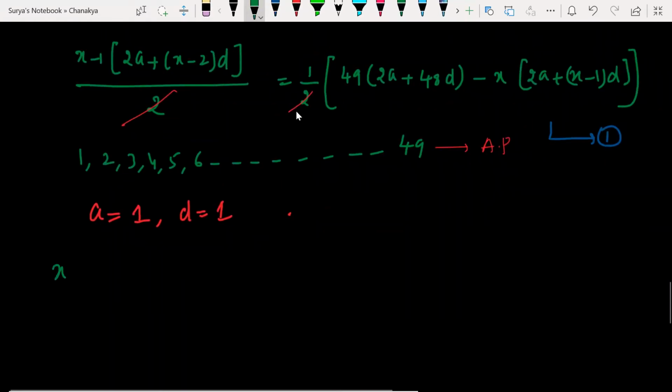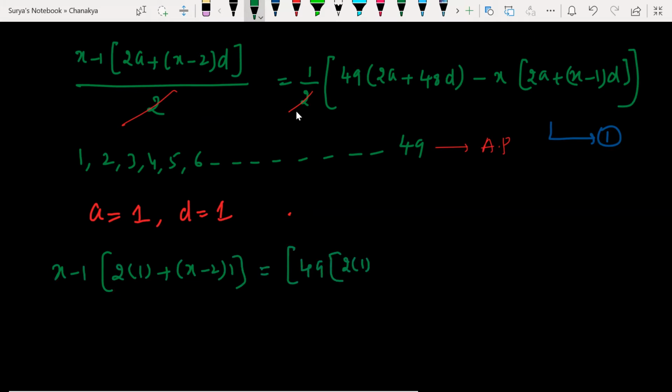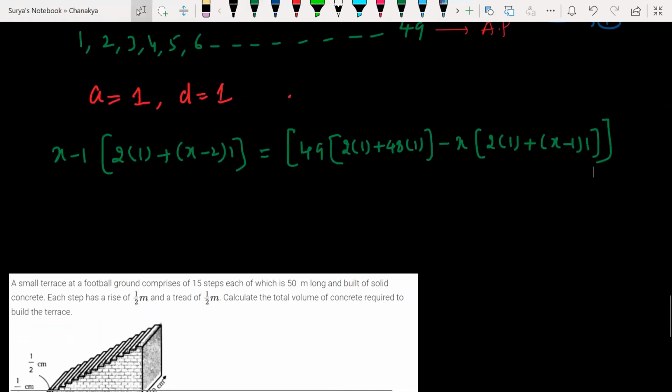So what I'm going to get here: (x minus 1) into (2 into 1 plus x minus 2 into 1) is equal to 49 into (2 into 1 plus 48 into 1) minus x into (2 into 1 plus x minus 1 into 1). Is it clear with everyone?